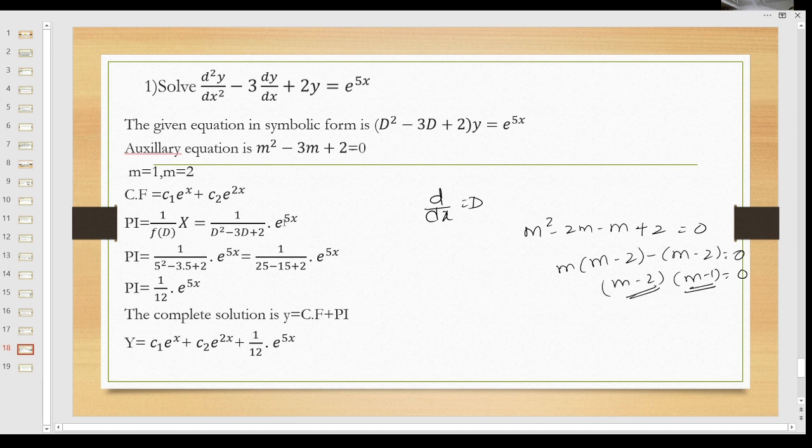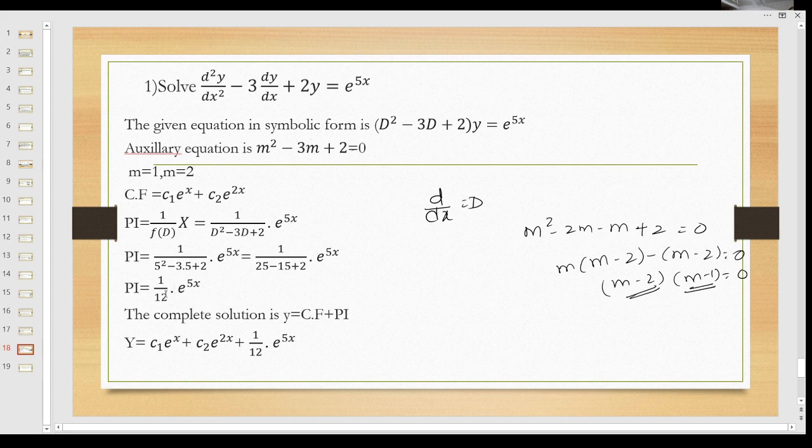Here we replace D with 5. So 1 divided by 5 square minus 3 into 5 plus 2 into e power 5x is equal to 1 divided by 25 minus 15 plus 2 into e power 5x. 25 minus 15 is 10, plus 2 is 12. So 1 by 12 into e power 5x. This is the particular integral of the equation.